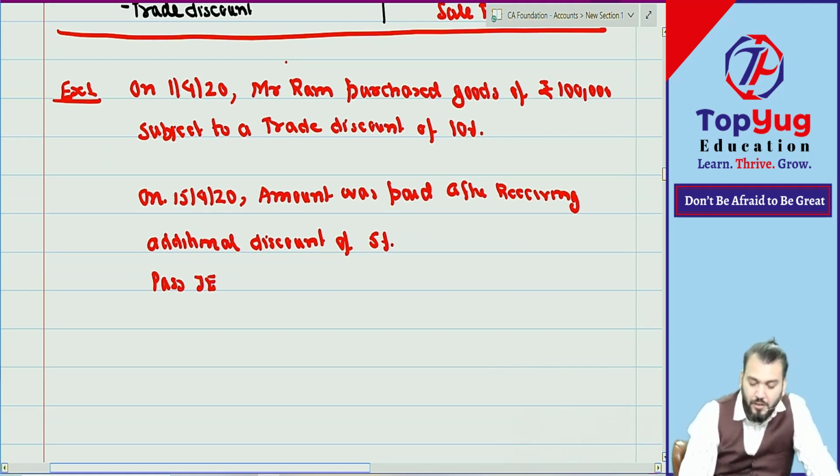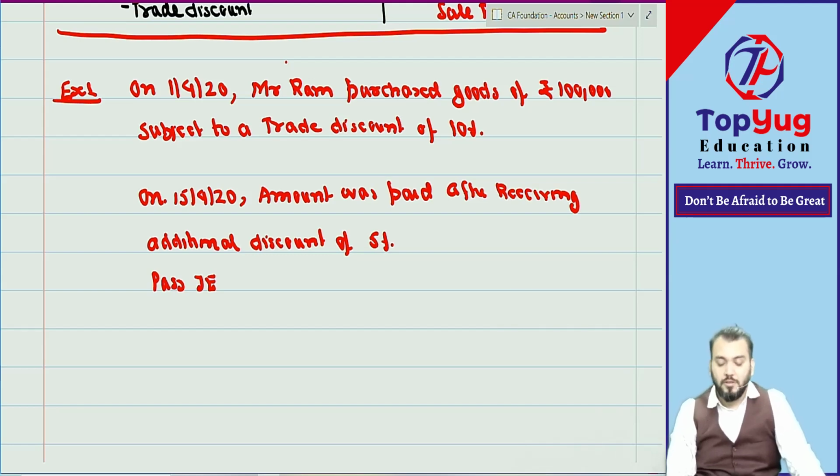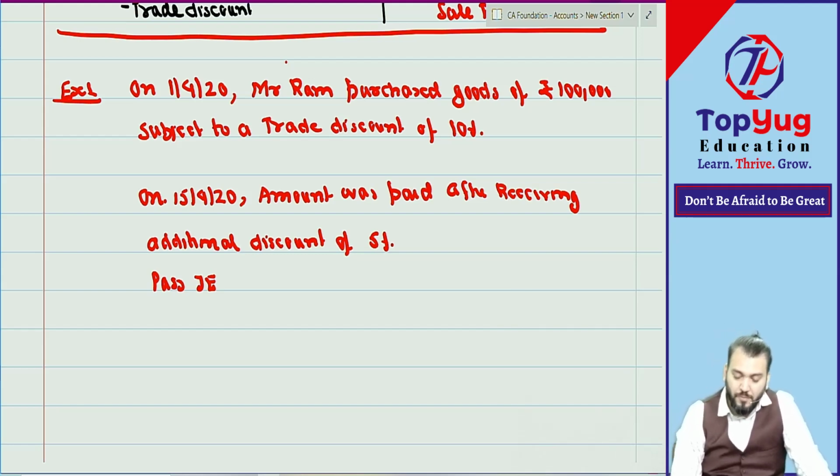Pass the journal entry. Understood? After receiving additional discount of 5%. Correct?